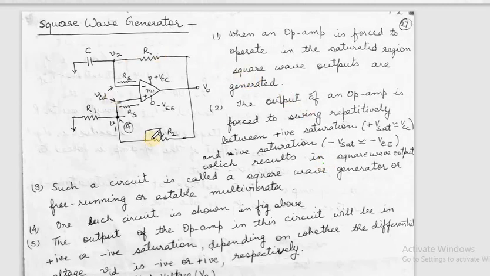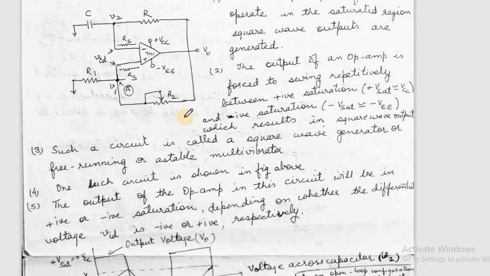Because it is switching states automatically without any triggering pulse, we can term it an astable multivibrator or free running multivibrator. It can be made in various ways. One of the circuits has been shown here in this figure.